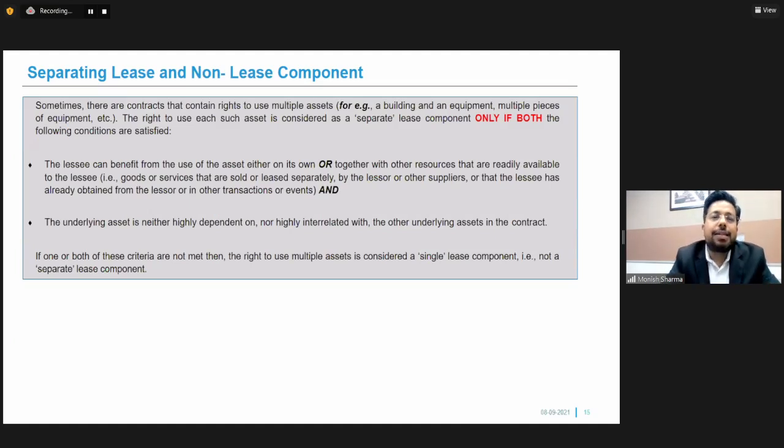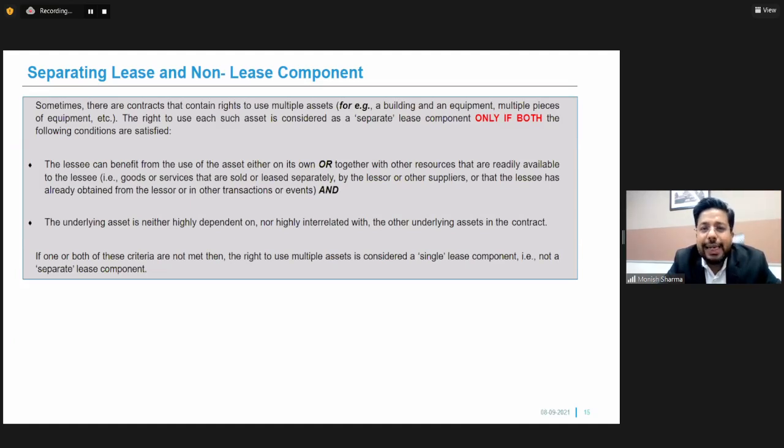Now, the first task in IND AS 116 is to separate lease and non-lease components. Sometimes there are contracts that contain the use of multiple assets. So suppose somebody takes a building on rent, and there are certain equipments which also come under the leasing agreement.